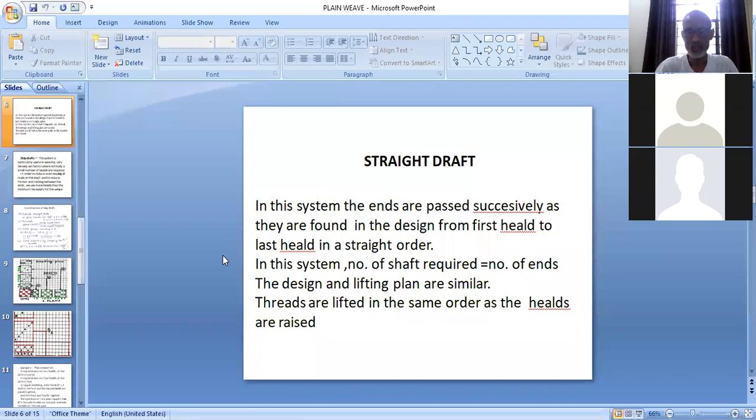And threads are lifted in the same order as the hills are raised. जैसे जो hill ऊपर हो रही है, क्योंकि thread उसी से पास हो रहा है, they are raising and lowering along with the hill frame, or in the same order as the hill frame.